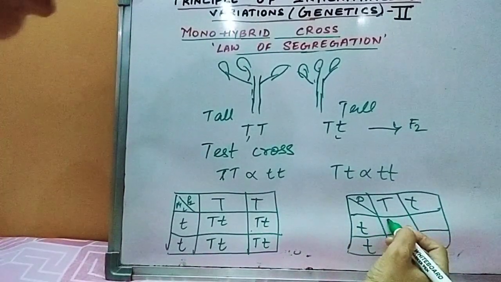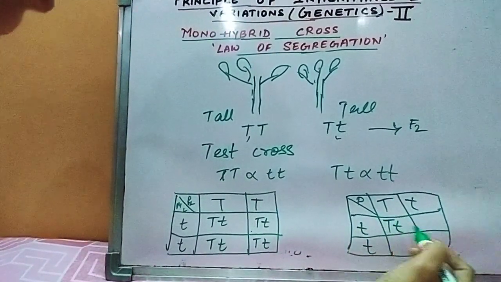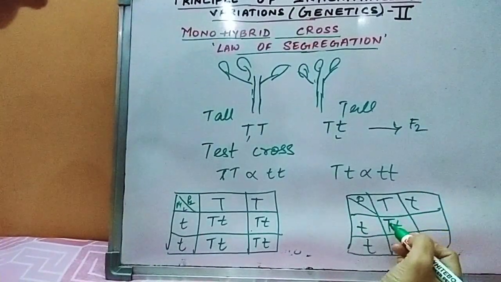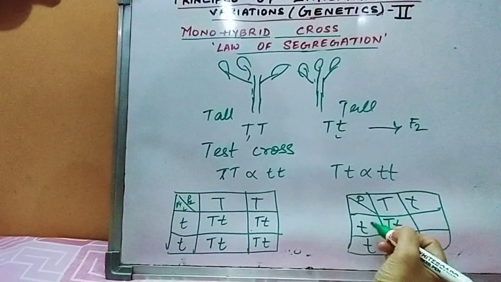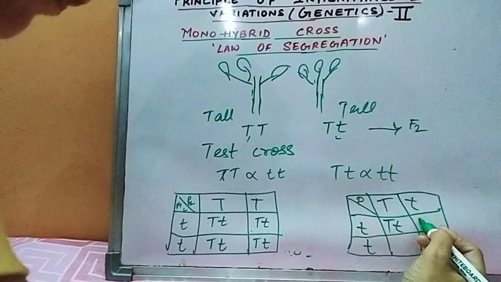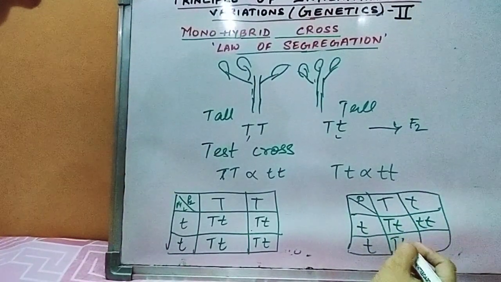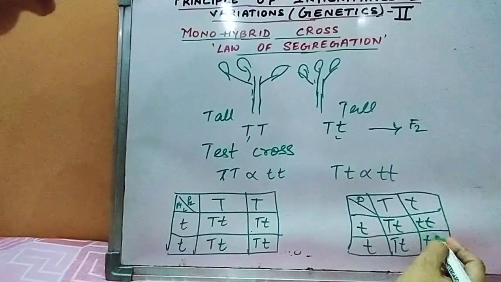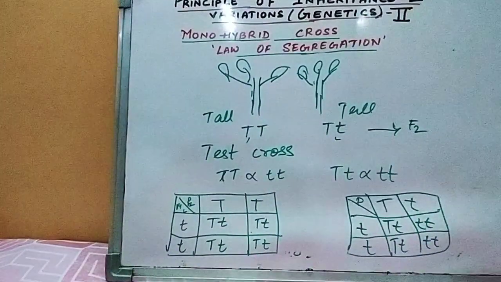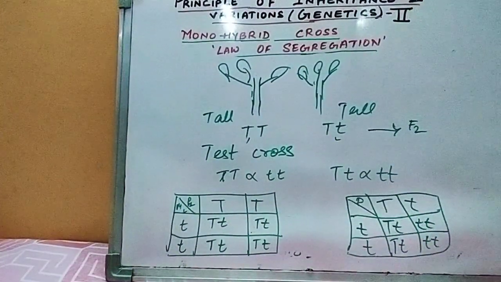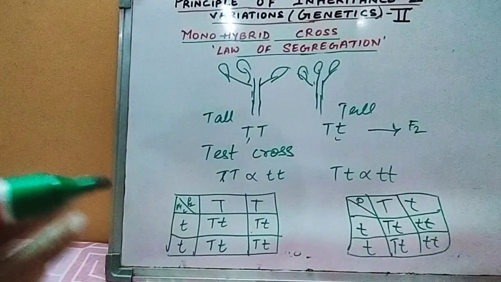So what will be the resulting offspring? Tt, and then 1 is Tt, here Tt, 1 is tt. Again Tt, small t, small t. So here the Mendel got the dwarf plants separated from the tall.